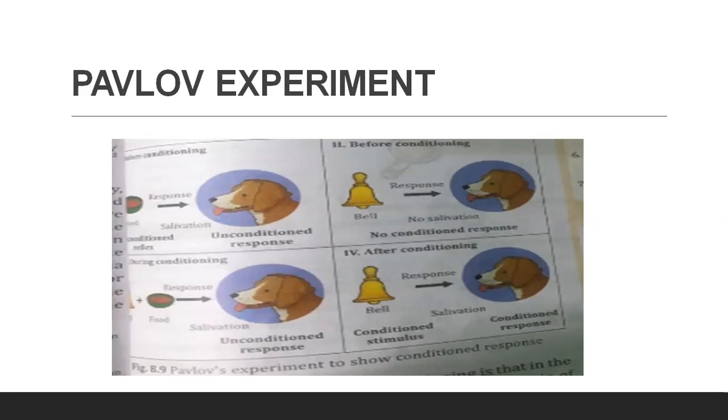In this diagram, in the first picture, you can see that the dog is salivating when the food is given to the dog. In the second picture, you can see that when the bell rings, no salivation occurs from the dog. But when the bell and the food are presented together, the dog salivated. And afterwards, when only the bell rang and no food was there, even then salivation occurs from the dog. So this is the conditioned reflex, and the conditioned reflex developed due to the previous experience.